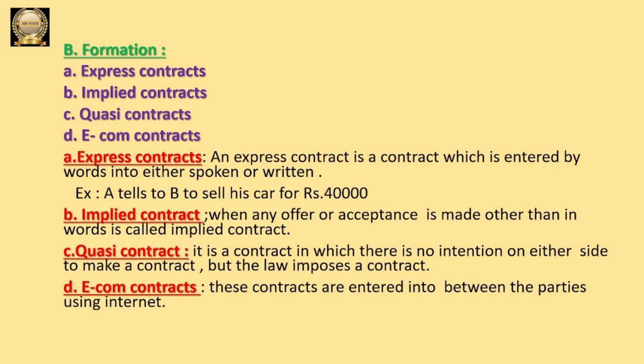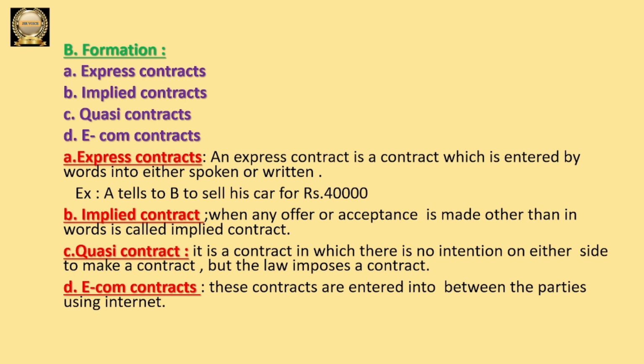What is the example here? A tells B that A wants to sell his car for 40,000. So A is expressing his intention to B, so it is an express contract.